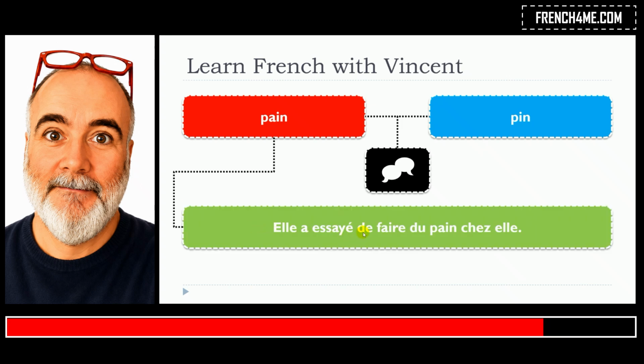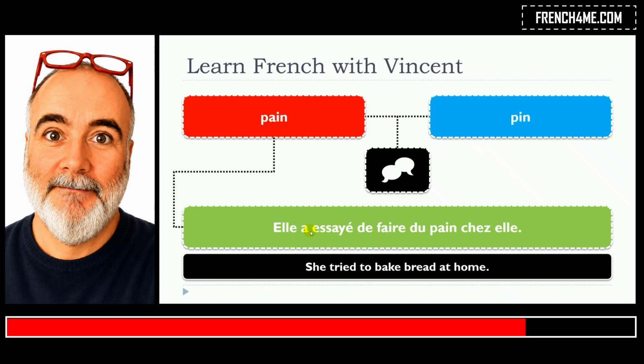Elle a essayé de faire du pain chez elle. So in that situation, pain, as we can see, is a noun and it's masculine. Le pain, du pain. In this case, you combine the preposition de with the article le, and this is the reason why you have du pain.